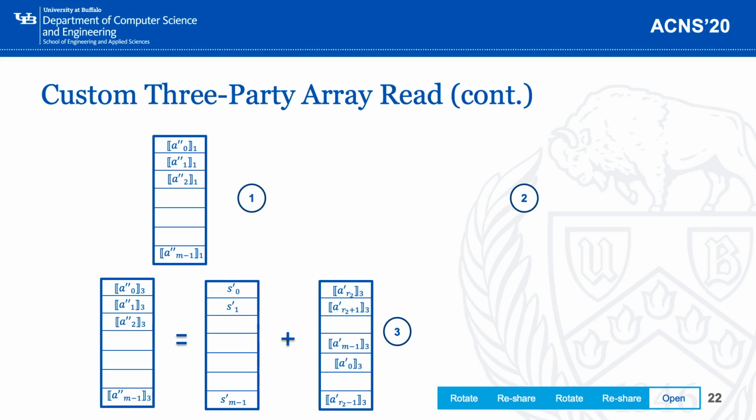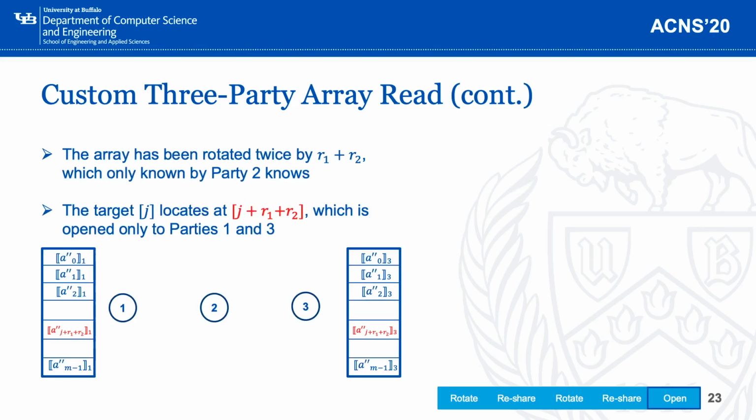Once party 3 has received the shares from party 2, it will combine its own share with the received share to get the new share. At this time, you could see that the shares held by party 1 and party 3 are still 2 out of 2 additive secret shares of the original data, which has been rotated 2 times by an offset of R1 plus R2.